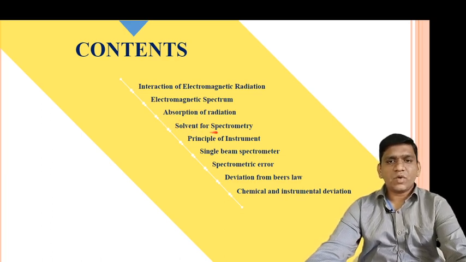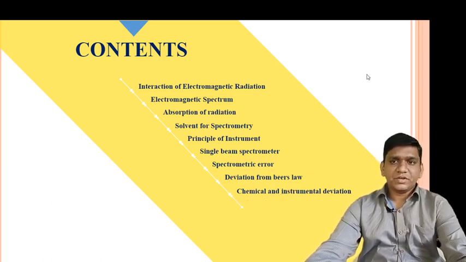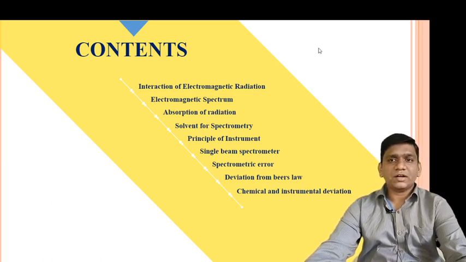Then solvent for spectrometry. Then principle of instrumentation. Then we learn the single beam spectrophotometer. Then spectrometric error. Then deviation from Beer's law, in which we learn chemical and instrumental deviation. So friends, these are the contents of this chapter, and we will learn step by step, one by one.